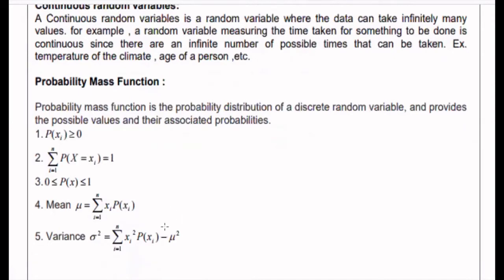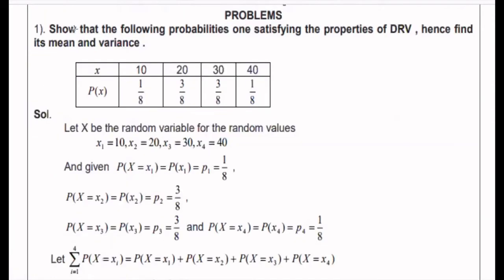Mu square is nothing but a mean. The problem is to show that the following satisfies the properties of a discrete random variable, DRV, and hence find its mean and variance. We are given x equal to 10, 20, 30, 40, and p of x equal to 1 by 8, 3 by 8, 3 by 8, and 1 by 8.